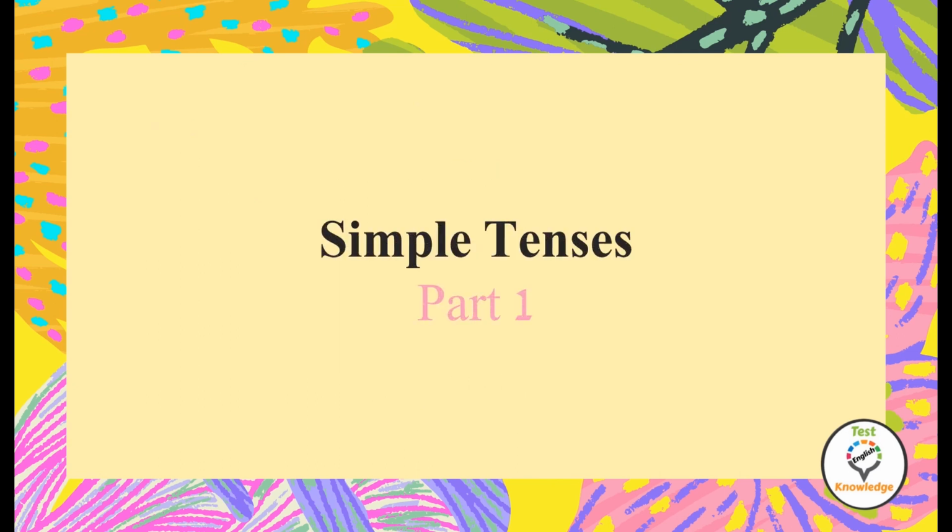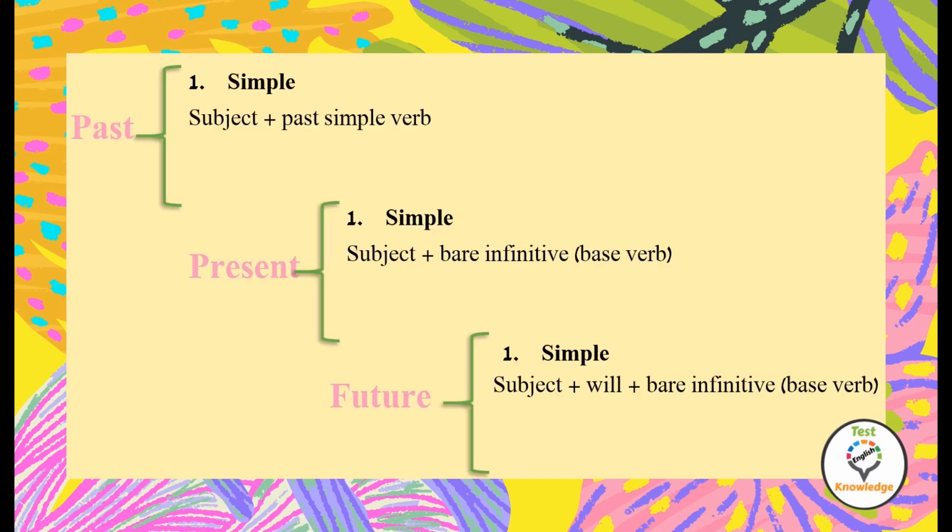Let's start with all the simple tenses. If we can learn these, we will learn all the other tenses easily. These are the grammatical structures for all the simple tenses. Present simple. It's the subject plus verb infinitive, the base verb. Past simple is the subject plus past simple verb. Future simple. It's the subject plus will plus verb infinitive, the base verb.